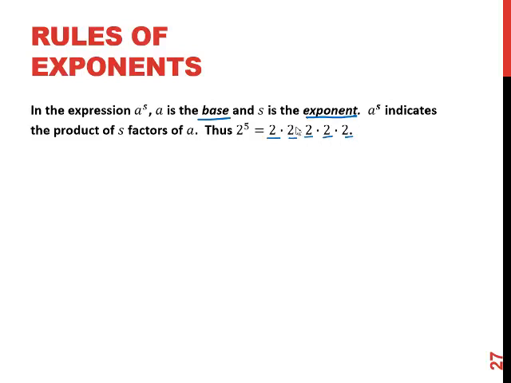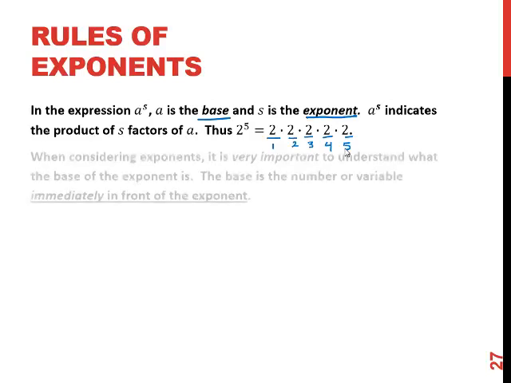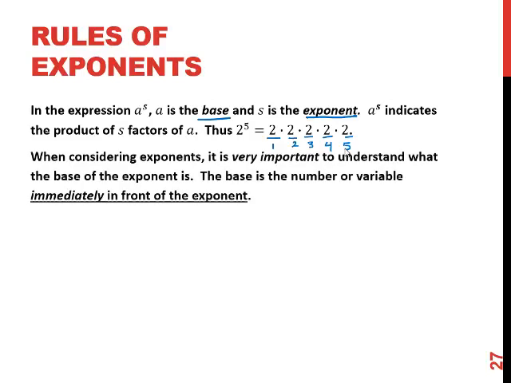Notice the 5 is not getting multiplied by anything. The 5 is a counter for us. It counts how many of these 2's are being multiplied. When you're looking at these, it's very important to understand what the base is. The base is the number or the variable immediately in front of the exponent.